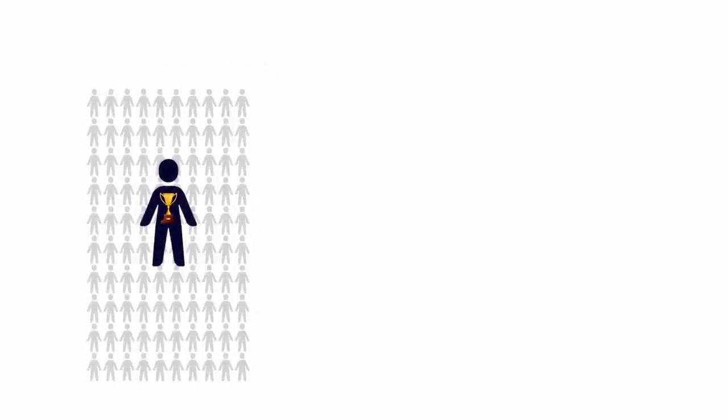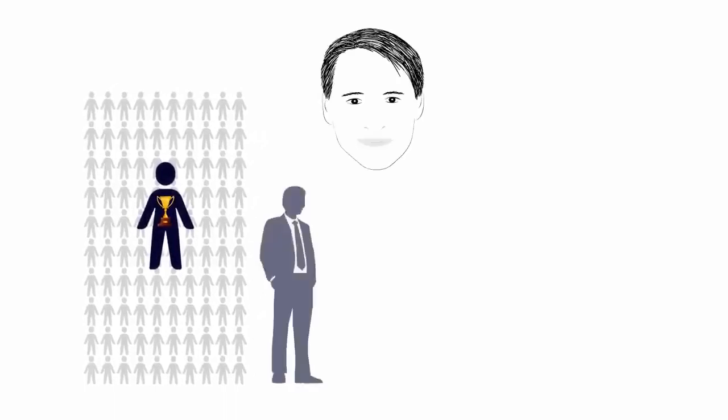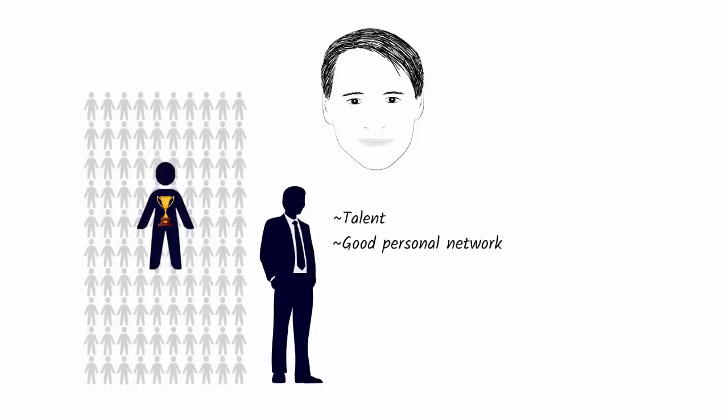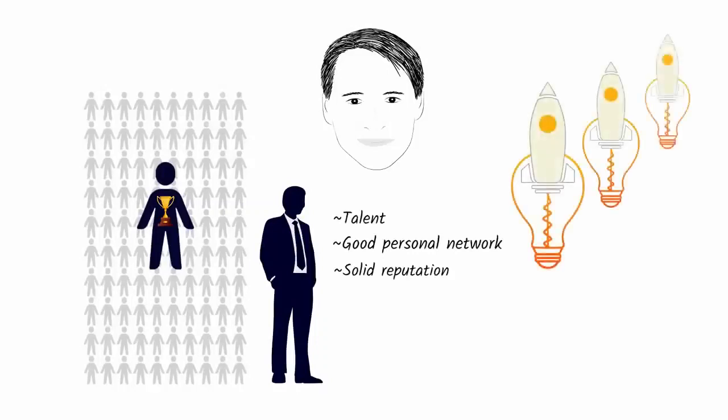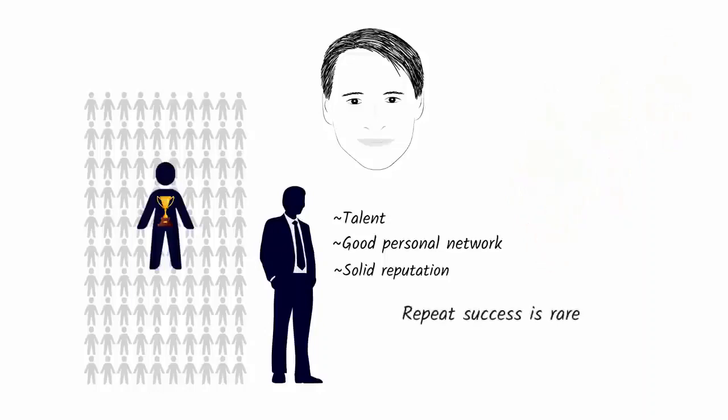If we picked a random group of 100 successful entrepreneurs, only one, on average, will have success starting another business. In the book, Rolf says, you would assume that such self-starters, who are blessed with talent, a good personal network, and solid reputation, would be well equipped to found numerous other startups. But repeat success is rare because luck often plays a bigger role than skill does. And the final item on our condensed cognitive bias checklist is groupthink.